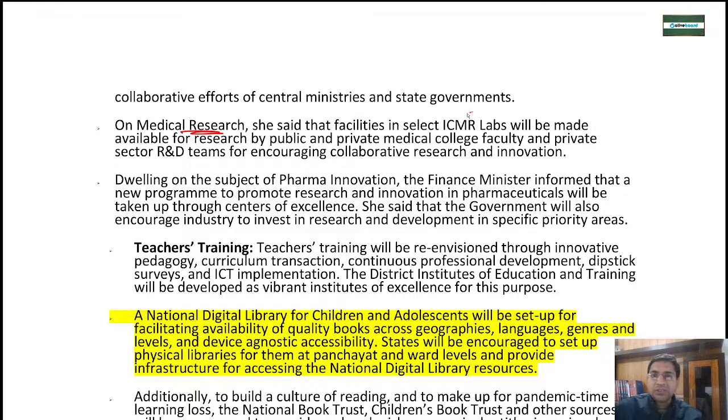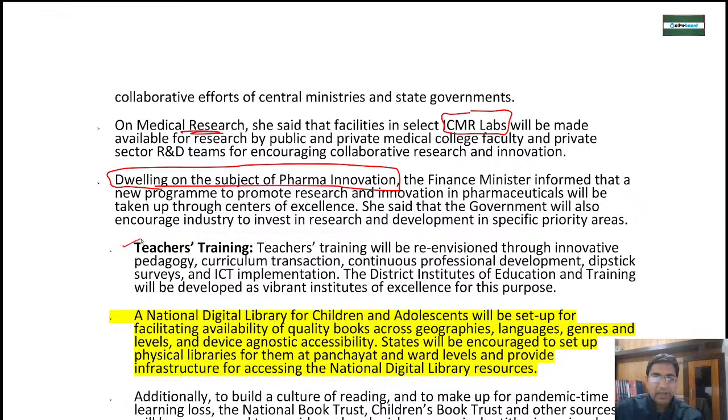Okay, then medical research. Indian Council of Medical Research labs are there. Research facilities will be available to public and private medical colleges, and R&D collaborations will be done. We are also moving towards pharma innovation in order to make India a hub for pharma, and that is why they want a pharma innovation project. The government is always interested in industry investing in research and development.